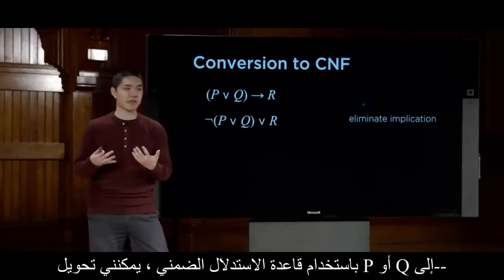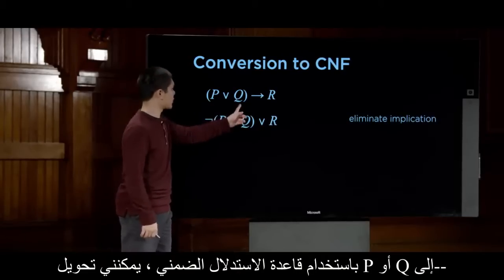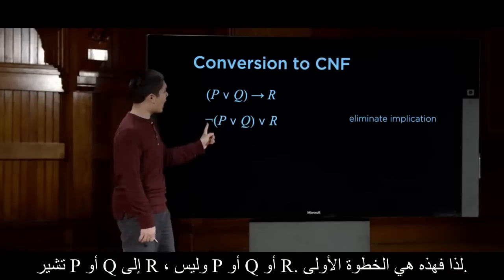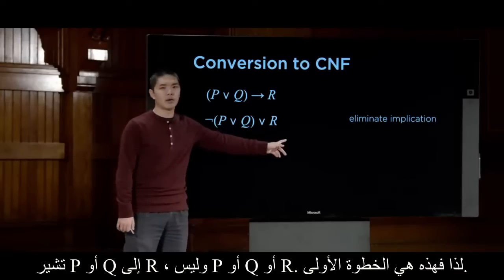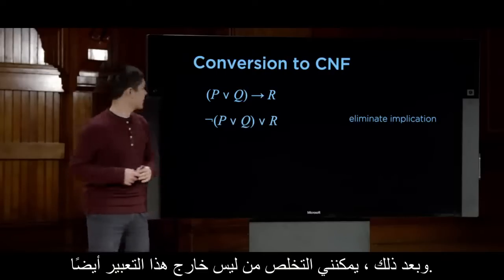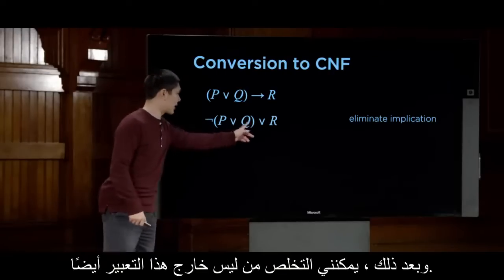Using the implication inference rule, I can turn P or Q implies R into not (P or Q) or R. So that's the first step. I've gotten rid of the implication. And next, I can get rid of the not on the outside of this expression, too.